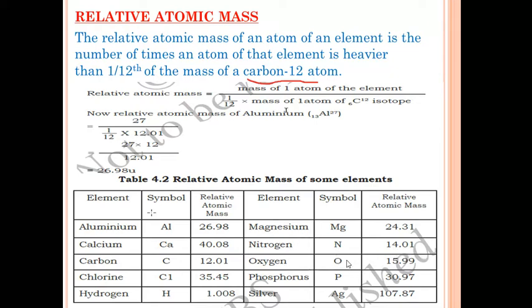Oxygen has the symbol O and its relative atomic mass is 15.98. Phosphorus has the symbol P and its relative atomic mass is 30.97. Silver has the symbol Ag and its relative atomic mass is 107.87. So at least you should learn the symbols of elements from atomic number 1 to 20. Okay, so you should focus on learning the symbols.